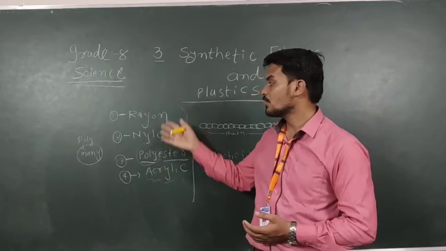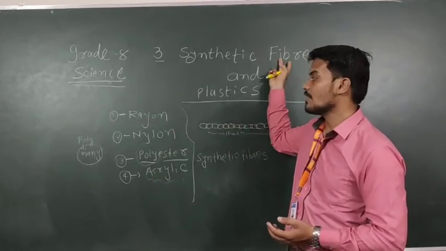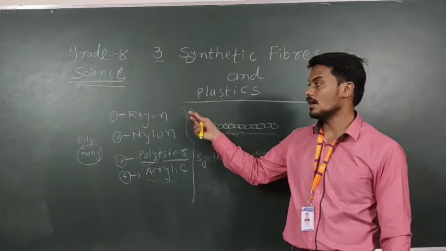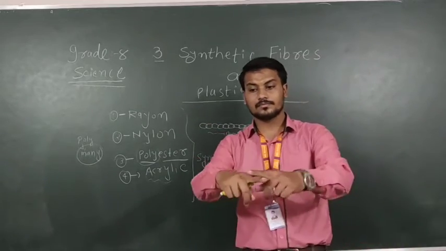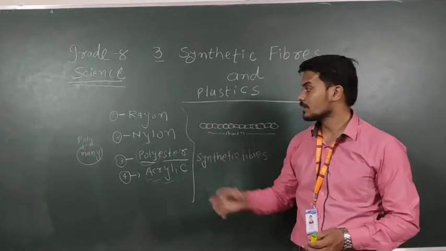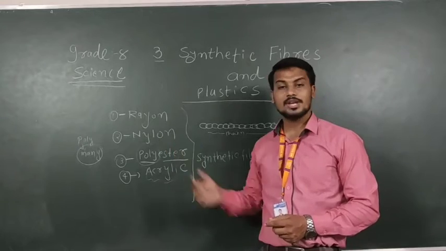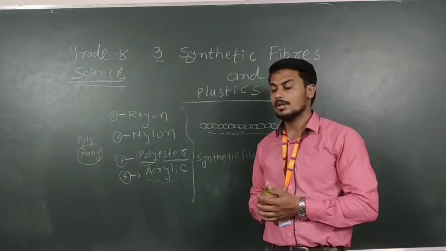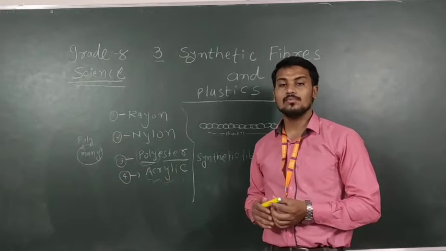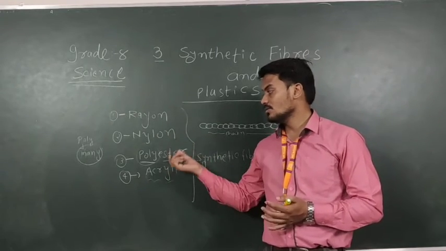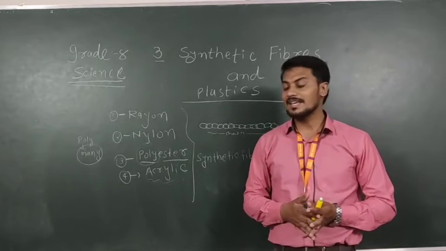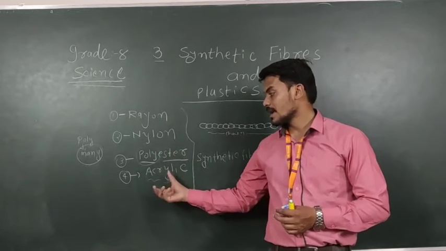So here are the different types of synthetic fibers. Rayon, which is also known as artificial silk, is used to make different types of carpets. Nylon is used in making the thread for rock climbing. Then parachutes are also made from nylon. Polyester, different types of dress material are made from polyester.